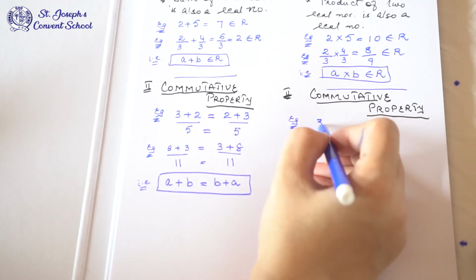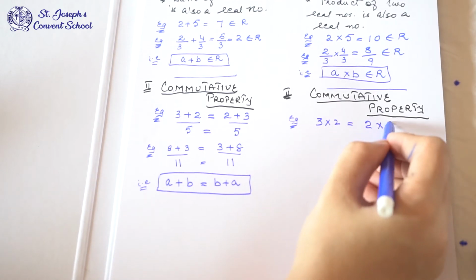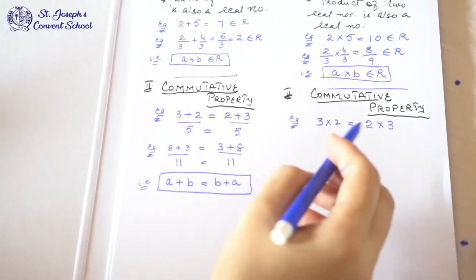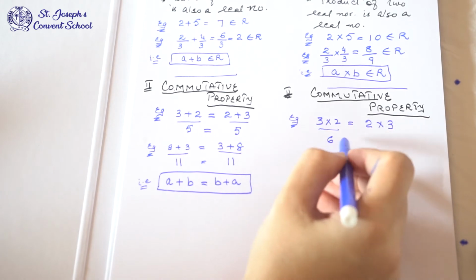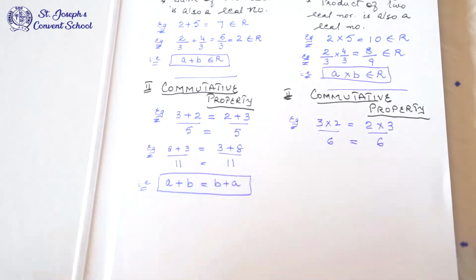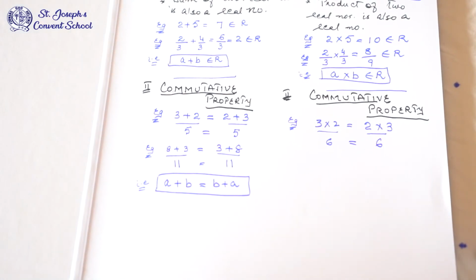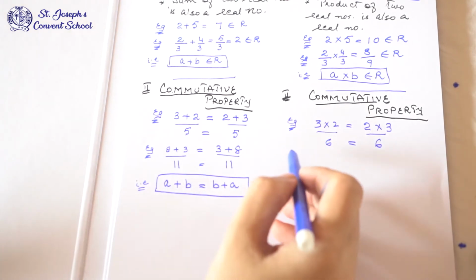If I multiply 3 into 2 or 2 into 3, the answer will come the same. 3 into 2 is 6, or 2 into 3, the answer will be the same. So order doesn't matter in this commutative property. You can write any number first and multiply, the answer will come the same.